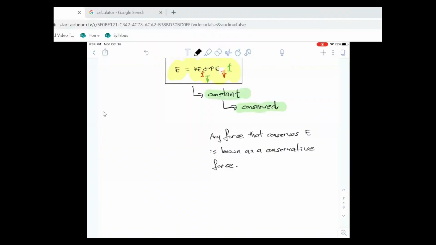So any force that conserves E, mechanical energy, is known as a conservative force. Example: gravity. Gravity is not the only force, but that's the only one we've seen so far. So gravity is a conservative force. The other one is a restoring force, like a spring force. We haven't really dealt with restoring forces yet, but we will.